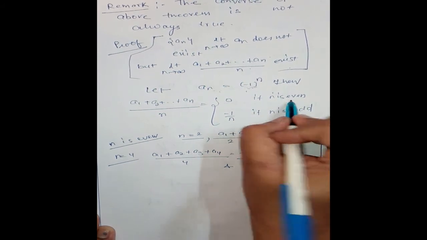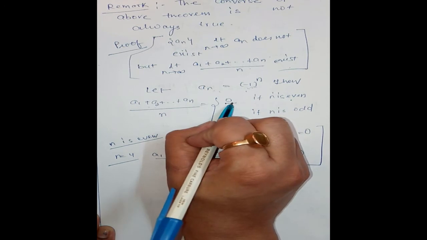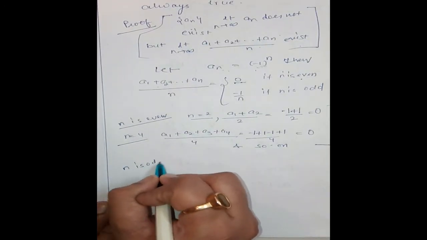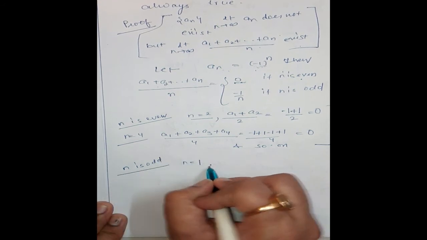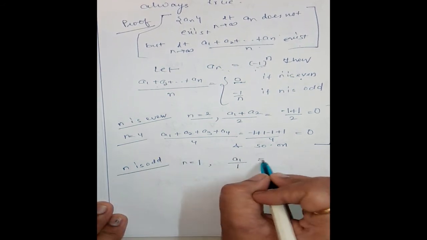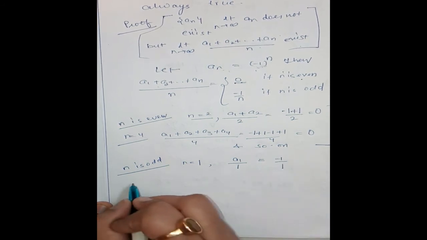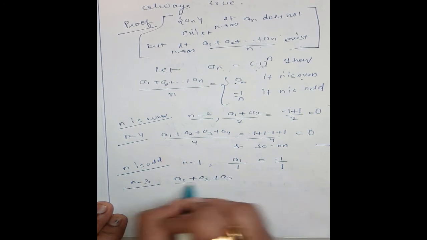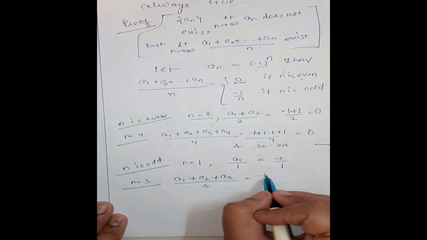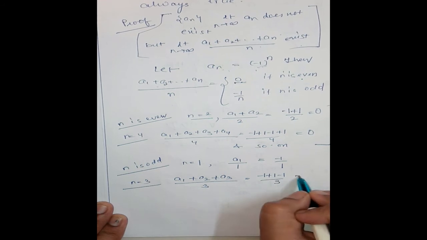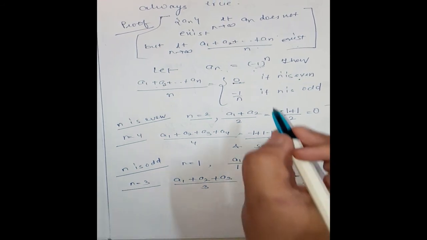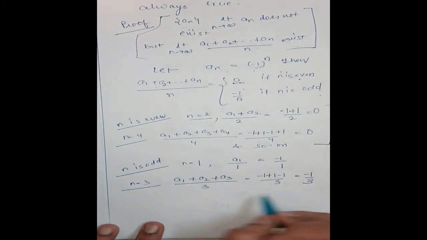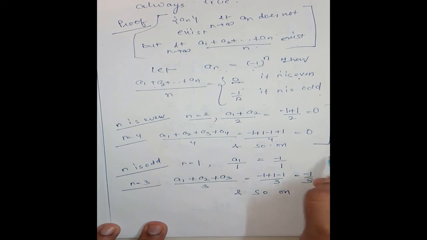If n is even, then this is equal to 0. And if n is odd, say n is 1, then a1 by 1 is minus 1 by 1. If n is 3, then a1 plus a2 plus a3 divided by 3 will be minus 1 plus 1 minus 1 divided by 3, that is minus 1 by 3. So if n is odd, this whole is equal to minus 1 by n, and so on. Clear?